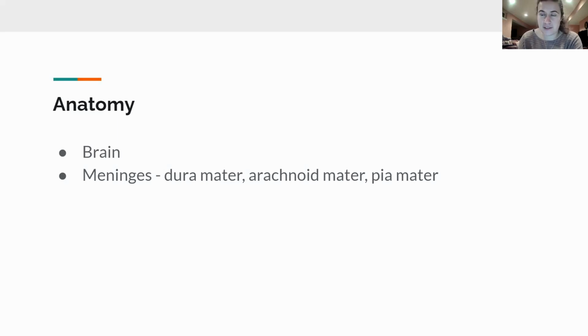So that's the 3 layers that surround the brain. You got your dura mater, which is on the very outside. Then you got the arachnoid mater, which is in the middle layer. And then you got the pia mater, which is the layer that's literally sitting right on top of the brain.